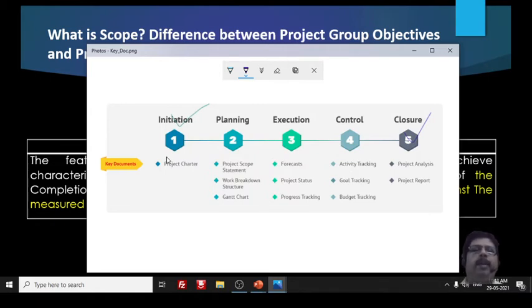In that I will cover many things. Usually the project initiation will be done with the project charter. Now I don't want to discuss what a project charter is here, because I am going to discuss it in detail, and I want to demonstrate the diagram of the project charter, where it will be easier for me to explain.